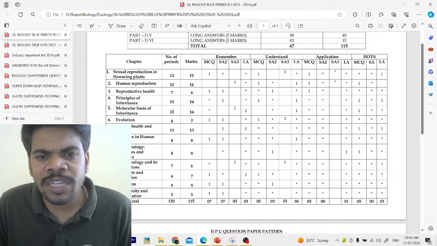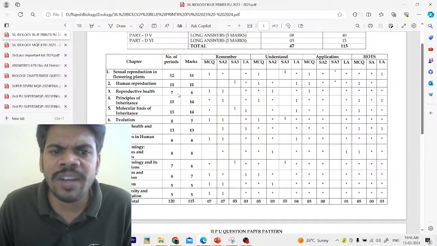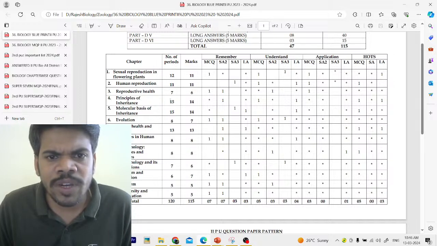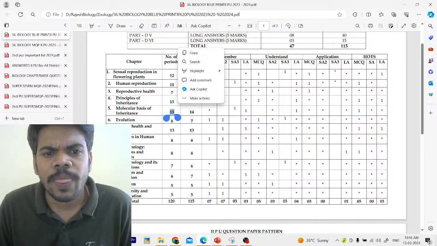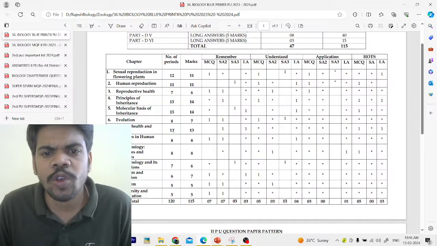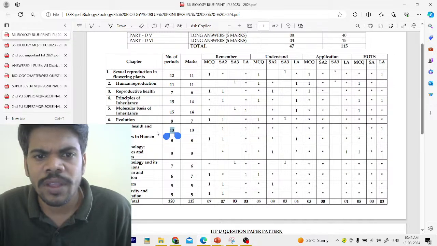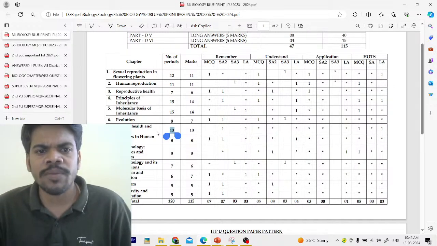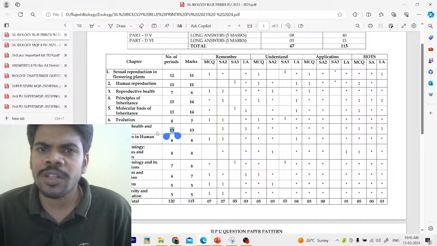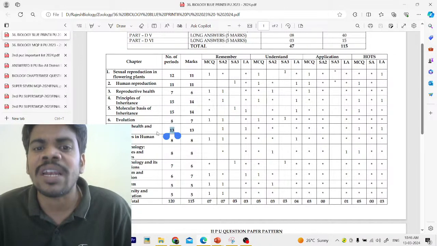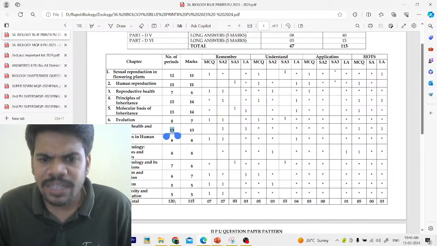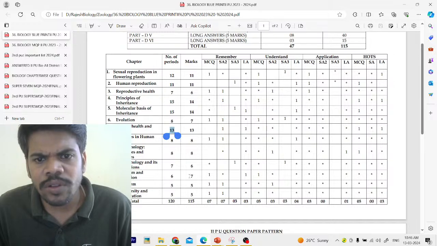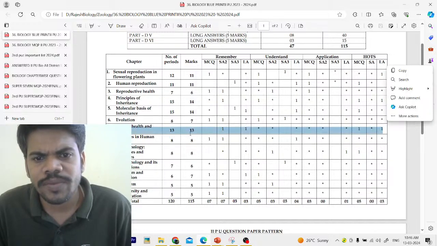In these high weightage chapters, if you observe, the high weightage chapters are principles of inheritance 15 marks, molecular basis of inheritance 15 marks, and human health and diseases 13 marks. That means from genetics only, 30 marks out of 70 come from genetics only. Okay, out of 120 we can guess.